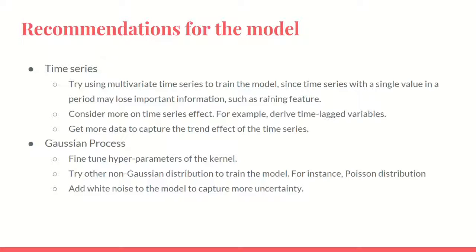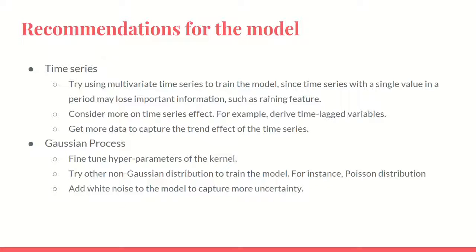And the second part is for Gaussian process. I think we should keep fine-tuning the hyperparameters of the kernels, since the kernel of the Gaussian process really plays an important part in training a model.